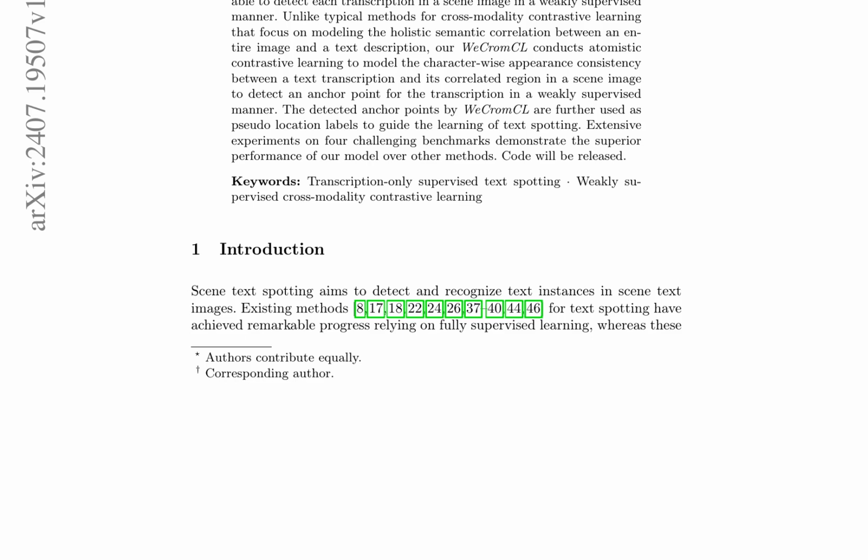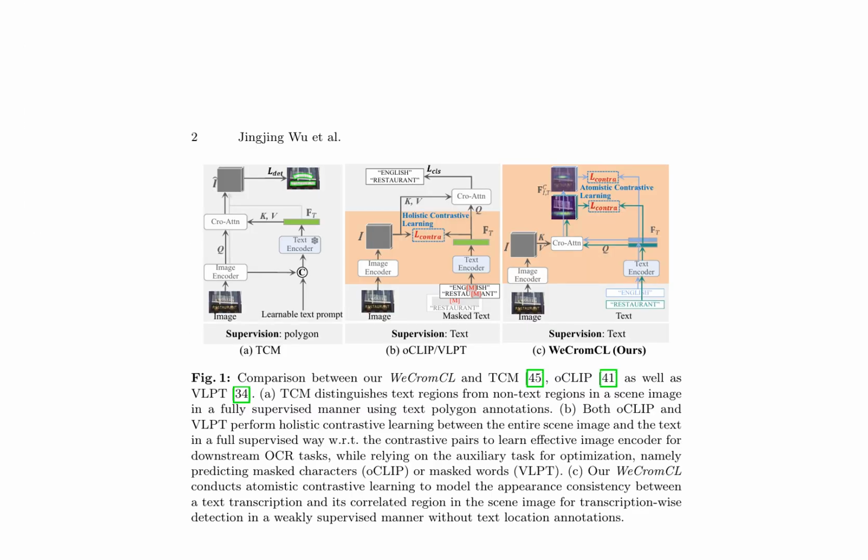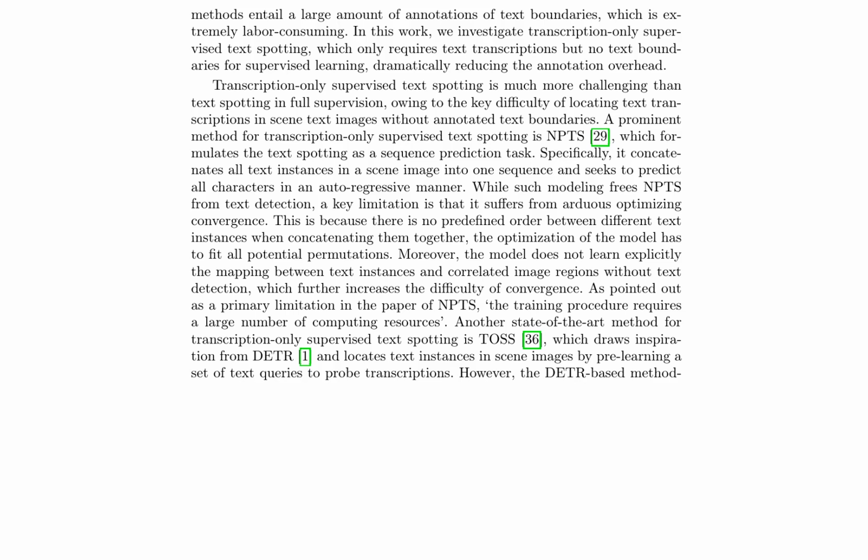This method is in contrast to typical cross-modality contrastive learning methods that focus on holistic semantic correlation. WeCromCL detects anchor points for transcriptions in a weakly supervised manner and uses these points as pseudo-location labels to guide text spotting. The model outperforms other methods on 4 challenging benchmarks, demonstrating its effectiveness. The research also compares WeCromCL with other methods, including TCM, OCLIP, and VLPT, highlighting the advantages of atomistic contrastive learning in transcription-only supervised text spotting.